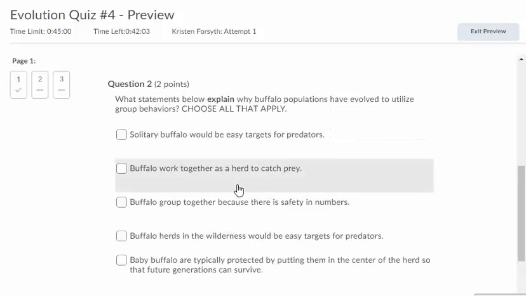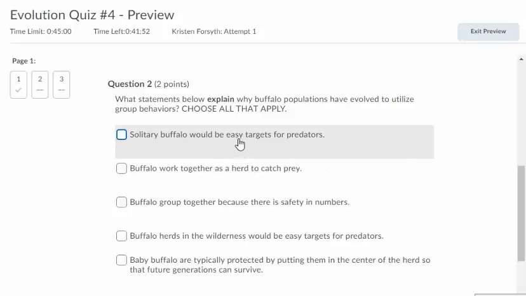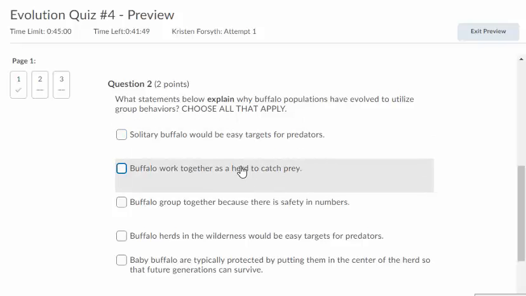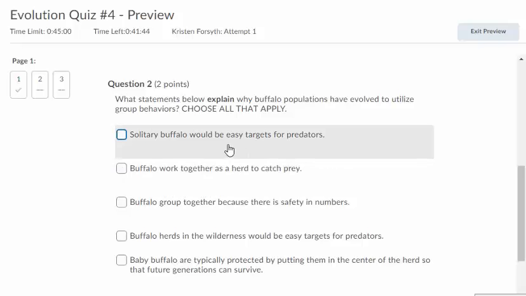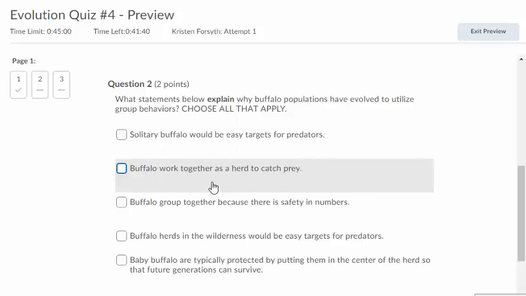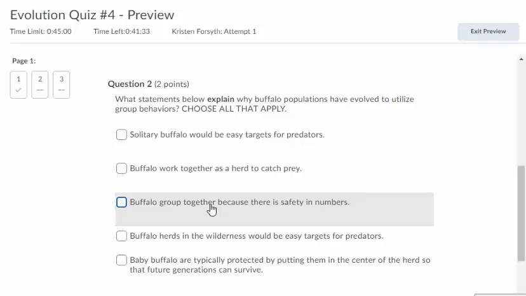Question 2. Which of the following explains why buffalo populations have evolved to utilize group behaviors? Okay, you guys, this is a really cool question. This is a really cool topic about group behaviors. So all you're doing is choosing everything that will be a reason why buffalo want to use group behaviors. Solitary buffalo would be easy targets. Is that a reason for group behaviors? No. Buffalo work together as a herd to catch prey. Are buffaloes predators? No. Buffalo group together because there's safety in numbers. I would definitely agree with that one.